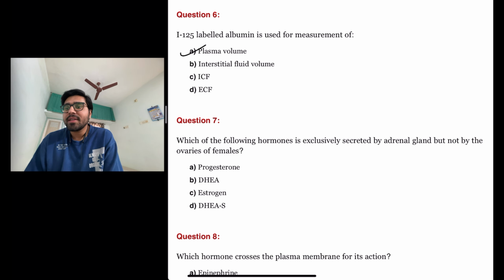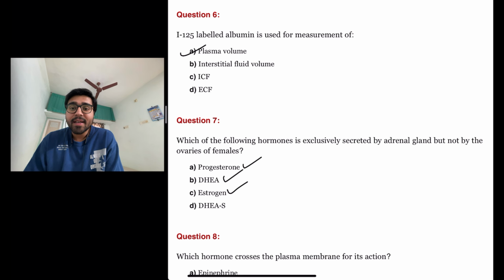The next question is which of the following hormones is exclusively secreted by adrenal gland but not by the ovaries of females? So let us look at the options. Progesterone. Yes, it is secreted by both adrenal gland as well as ovaries of females. Dehydroepiandrosterone. Yes, it is also secreted by both. Estrogen. Yes, it is also secreted by both.